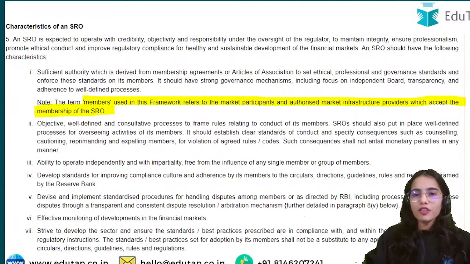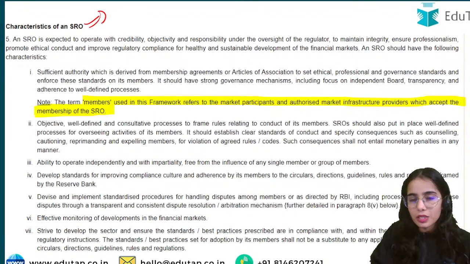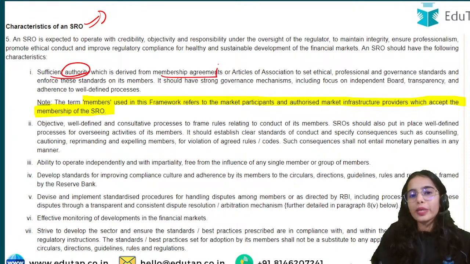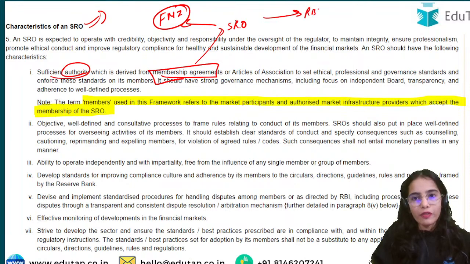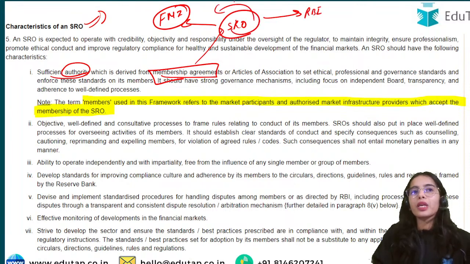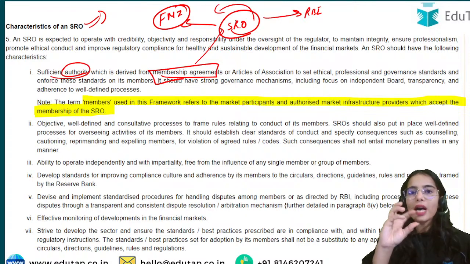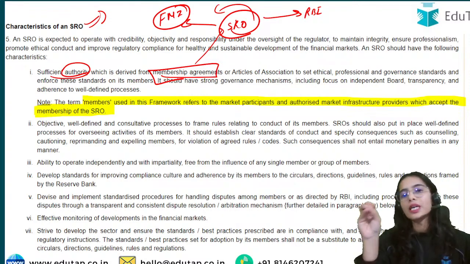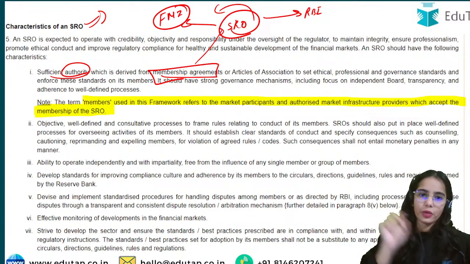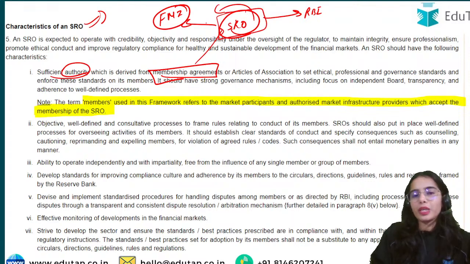As well as, the Reserve Bank of India has also shared the characteristics of SRO. So sufficient authority the SRO should have through the membership agreements, so that the SRO can create a link between the financial market intermediaries and the Reserve Bank of India. Okay, so SRO should have some authority also, so that the SRO is able to tell the financial market intermediaries to work according to the regulations of the Reserve Bank of India. So SROs for the financial markets are going to become the link between the financial market intermediaries and the Reserve Bank of India.